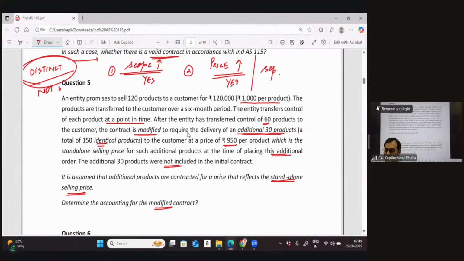Rightly said. So, determine the accounting of this modified contract. We're going to say that it is not a modification of the existing contract, but it is to be treated as a separate contract altogether. And you're going to apply the 5-step model separately to this additional 30 units. Okay, that's wonderful indeed.